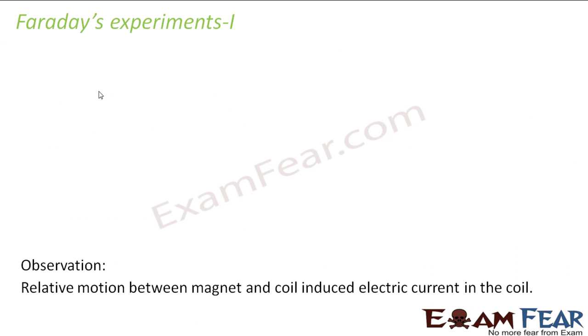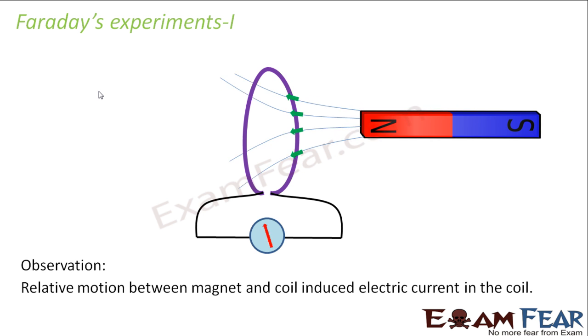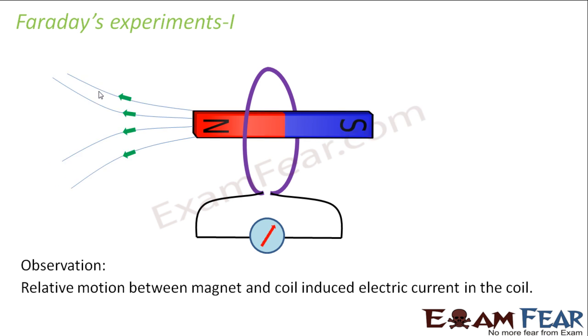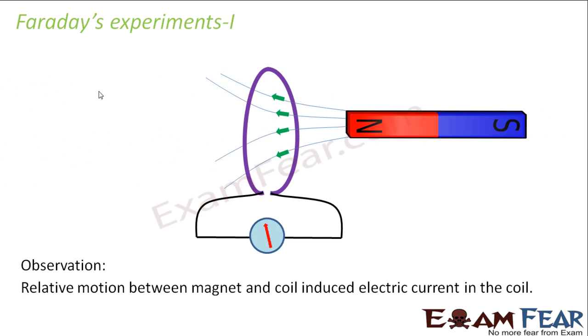So it was a scientist named Faraday who performed certain experiments and found that even magnetic field is capable of producing electric current. So what were the experiments which he performed? He performed a series of experiments. The first experiment which he performed was that he took a coil and he took a magnet. Now he observed that as the magnet is brought towards the coil, there was a deflection in the galvanometer.